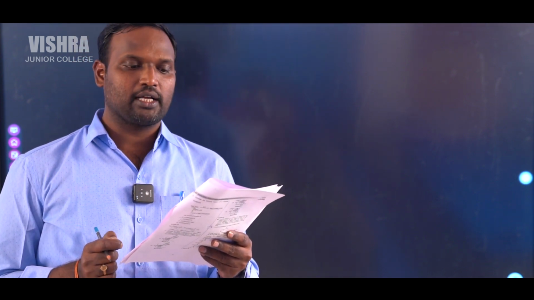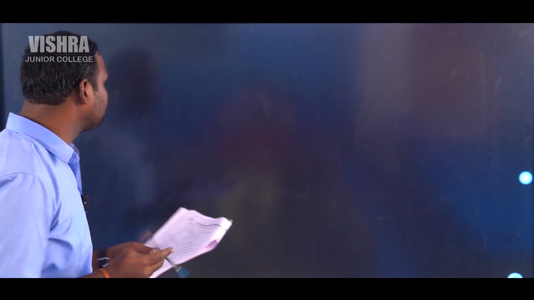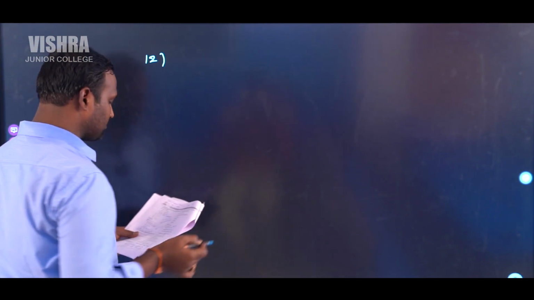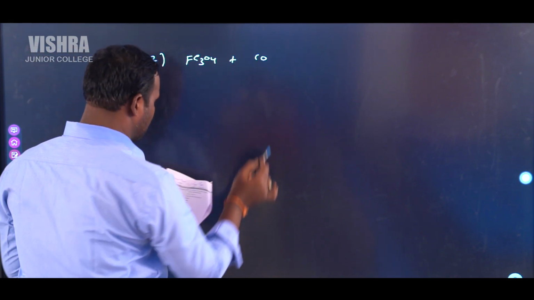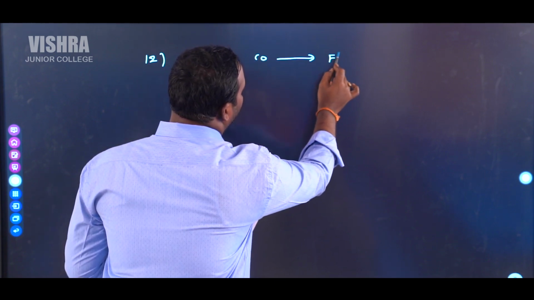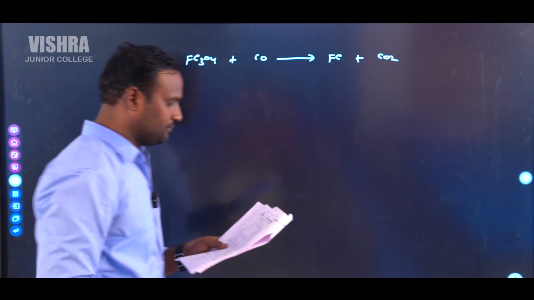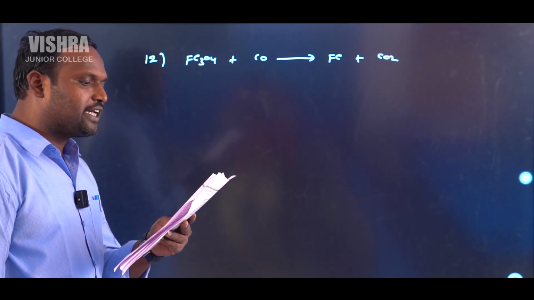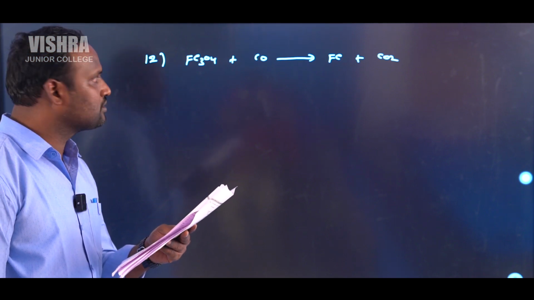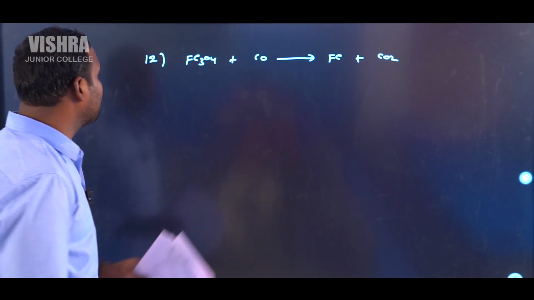Next question, question number 12. In this case, 2.32 into 10 power 3 kg of Fe3O4 reacts with 2.8 into 10 power 3 kg of carbon monoxide according to the following reaction. Fe3O4 reacts with carbon monoxide to form iron and carbon dioxide. If x kg of iron is formed, find the value of x.